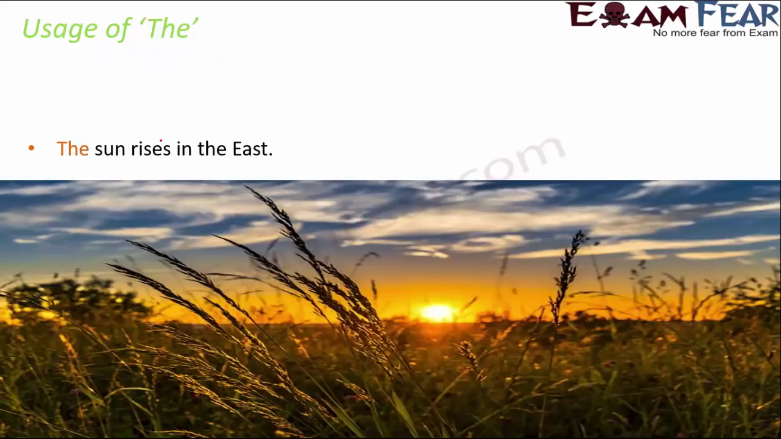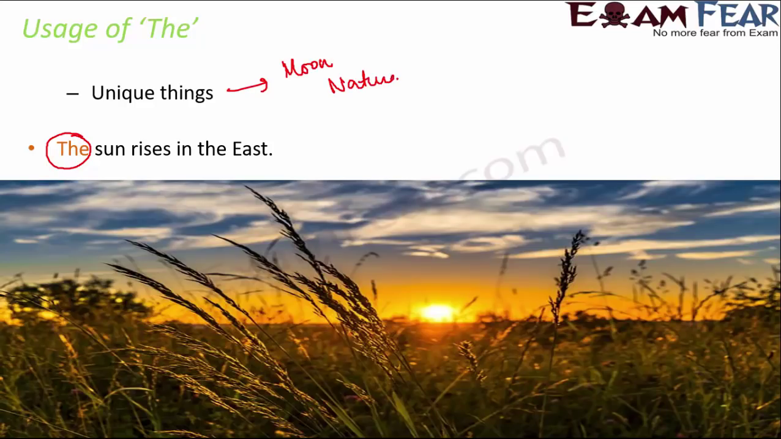The sun rises in the east. Now, when we talk about unique things, for example, the sun, the moon, the nature, there we use "the". So these are all unique things. It is not just sun, moon, nature. So before all such unique things, we use "the". So we saw that there are a couple of scenarios where we use "the", whether it is to mention a specific thing or a specific proper noun, or superlative degree, or a singular noun referring to a class of organisms, or to give more emphasis on a noun, or for unique things. So for all such scenarios, we use "the" before the noun.